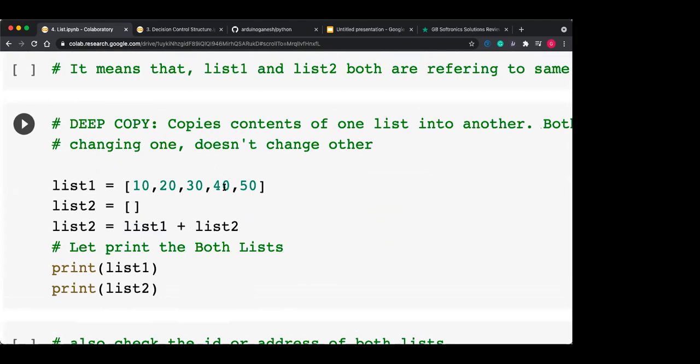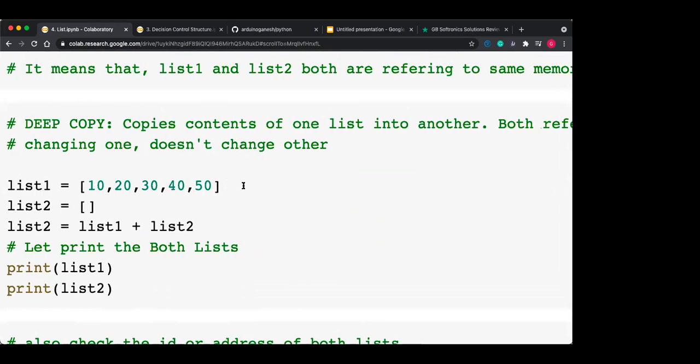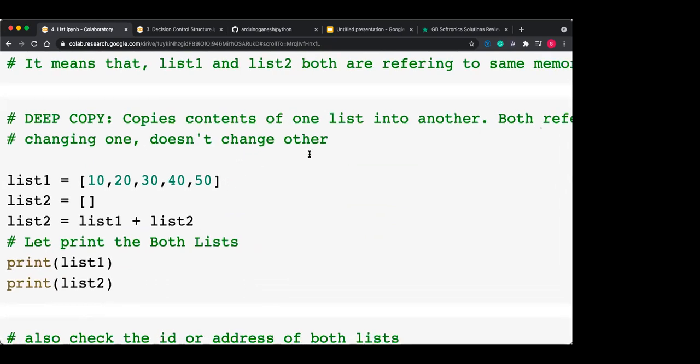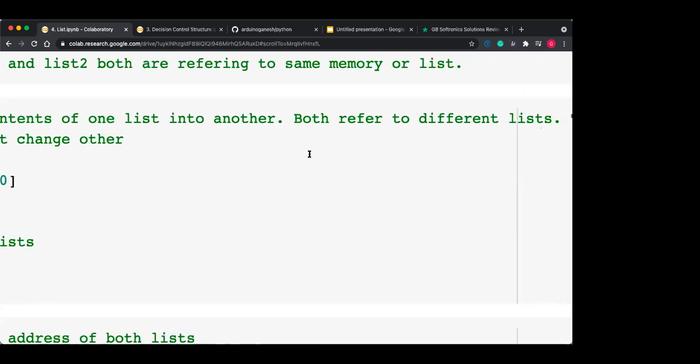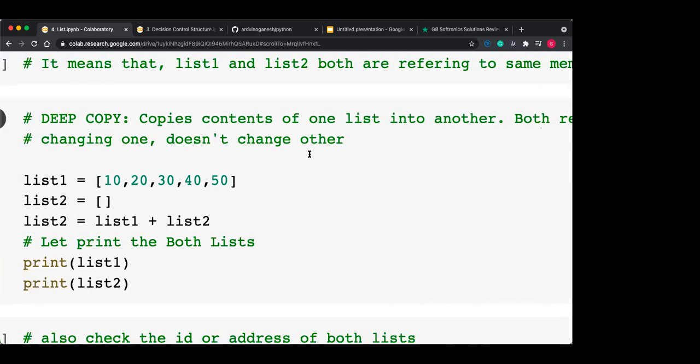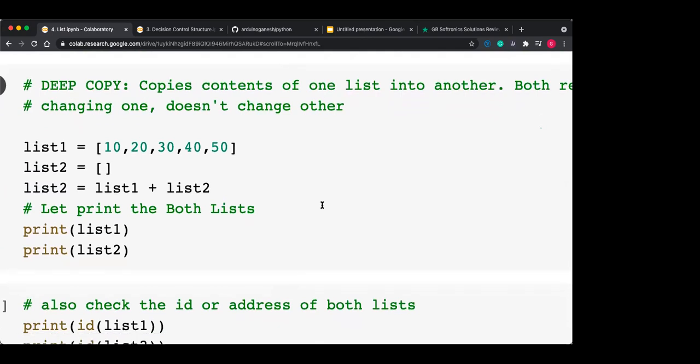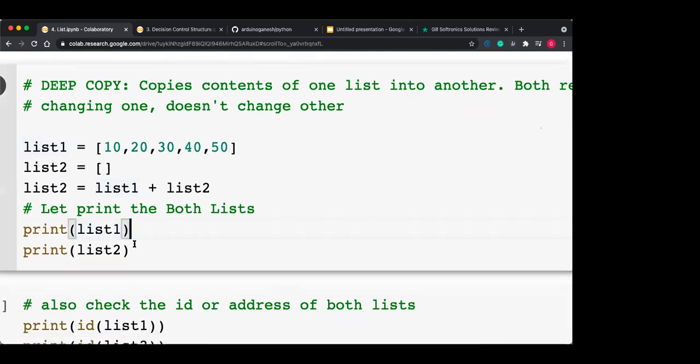So then we have to use the deep copy. So how to use deep copy? It copies the contents of one list into another, and both refer to different lists. Okay, if I'm changing list 1, list 2 will not be changed, or if I'm changing list 2, list 1 should be unchanged. This type, if I need, then I'm using the deep copy.